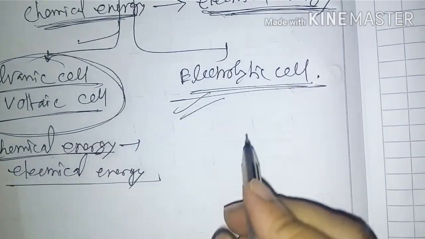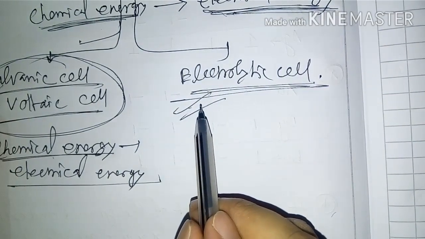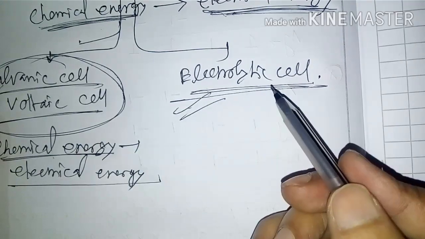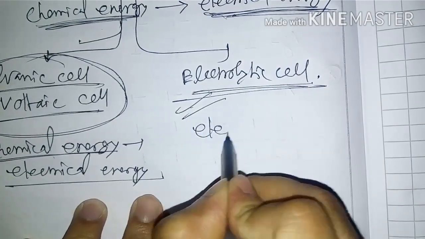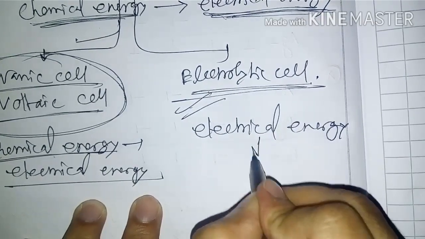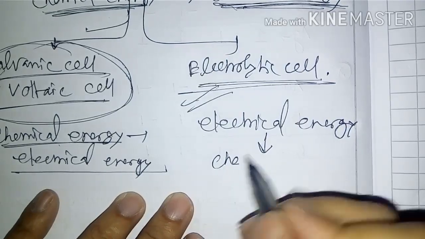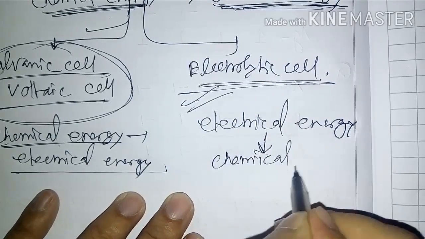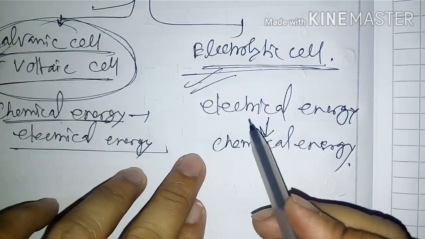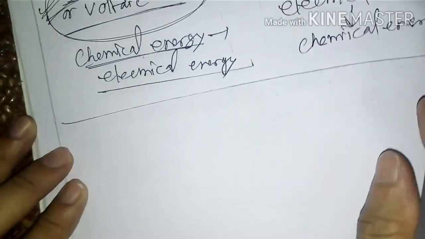And the electrolytic cell is a cell in which electrical energy is applied to carry out a non-spontaneous chemical reaction. That means electrical energy is converted to chemical energy. Understood? This definition I will write here.